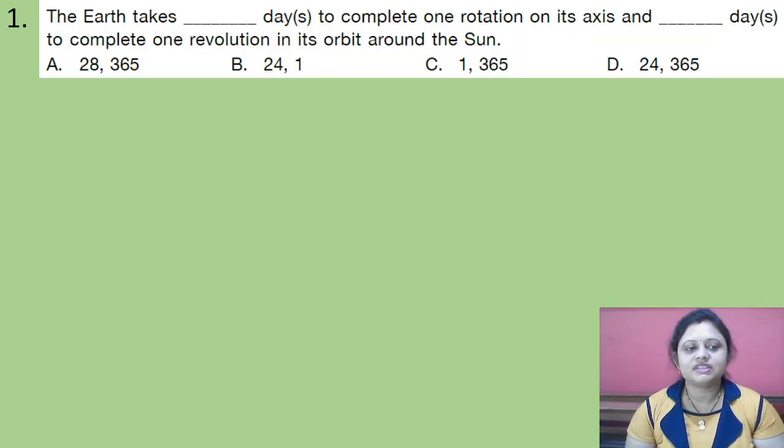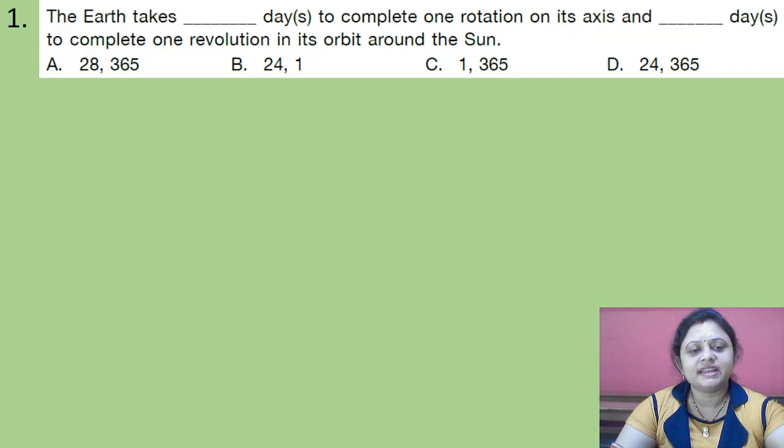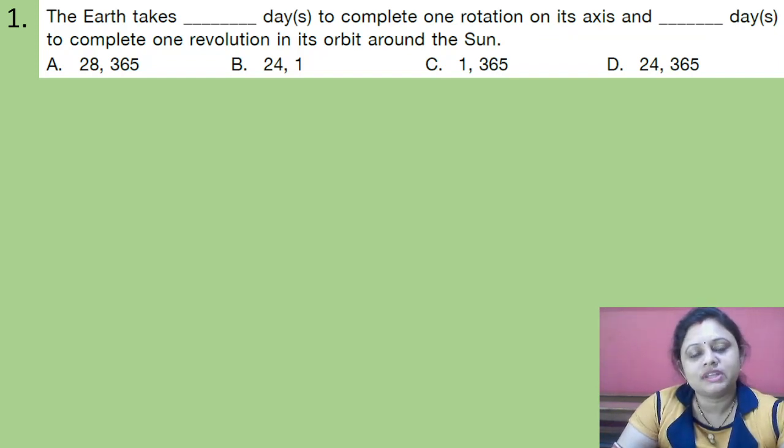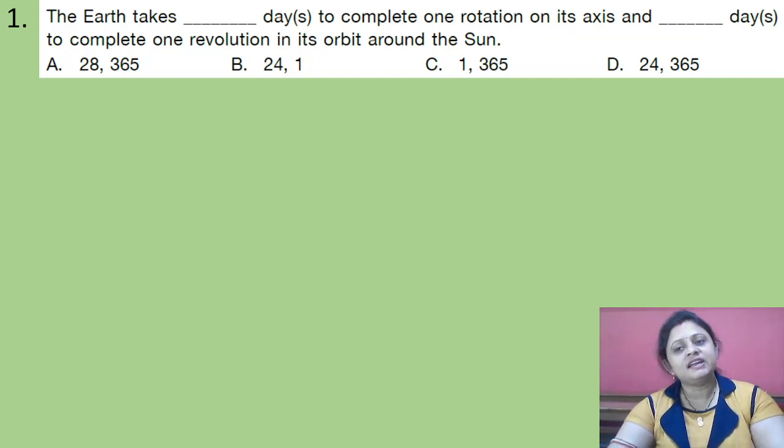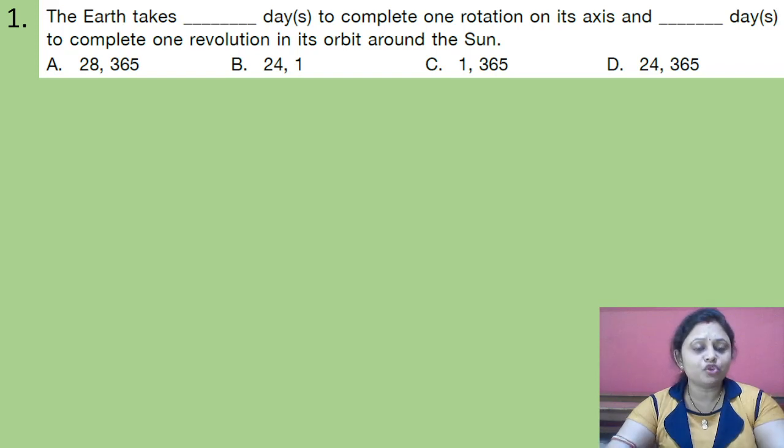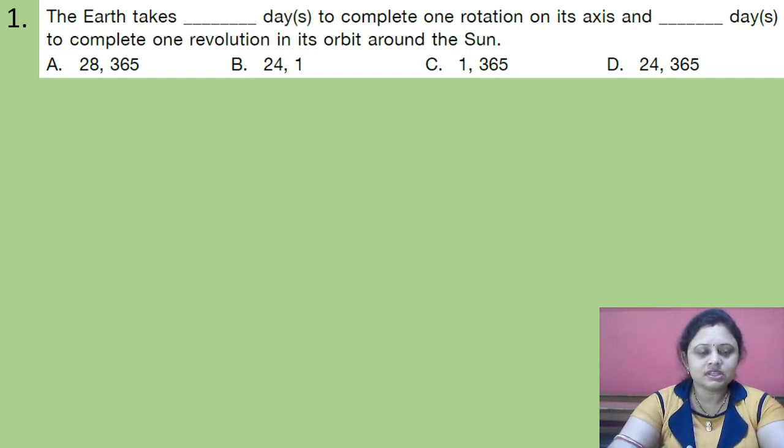Our first question: the Earth takes dash days to complete one rotation on its axis and dash days to complete one revolution in its orbit around the Sun. Options are A 28, 365; B 24, 1; C 1, 365; D 24, 365.